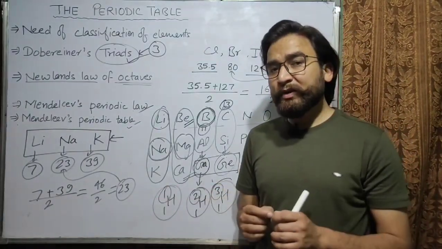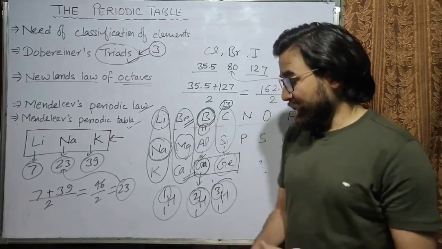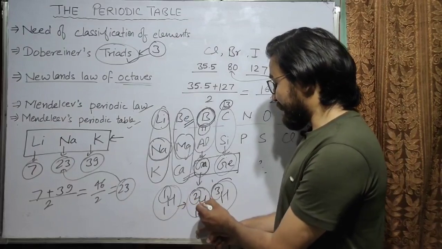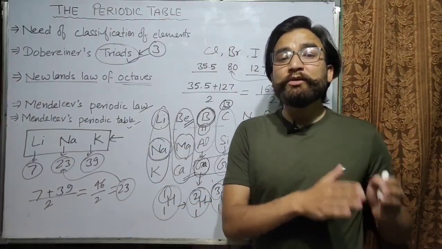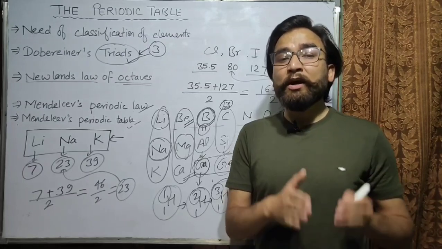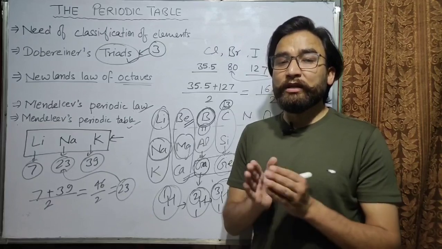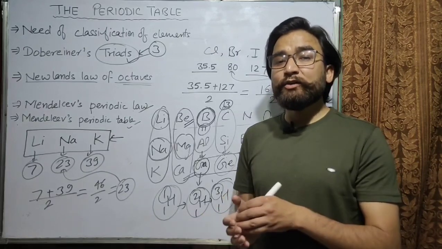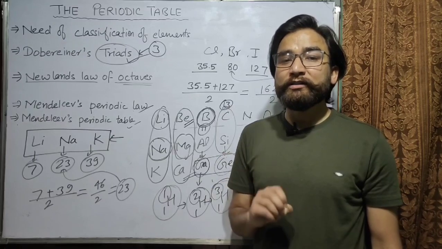Since in Mendeleev's periodic table the elements were classified according to mass, and these 3 atoms have different masses, they should have different positions in the periodic table, but isotopes did not. They were all placed together. So this was also not justified.